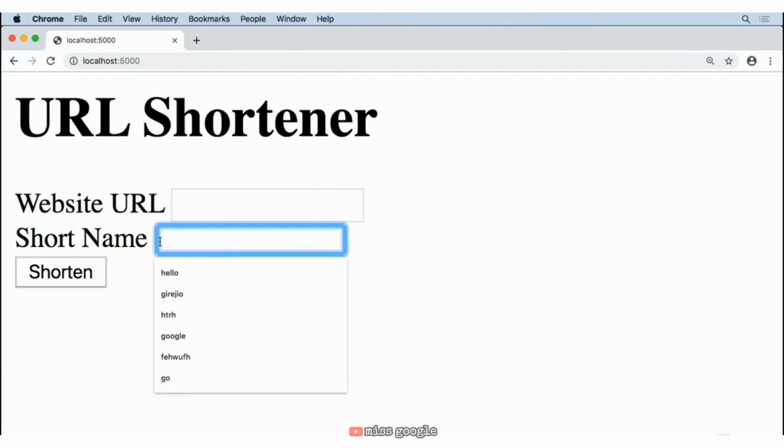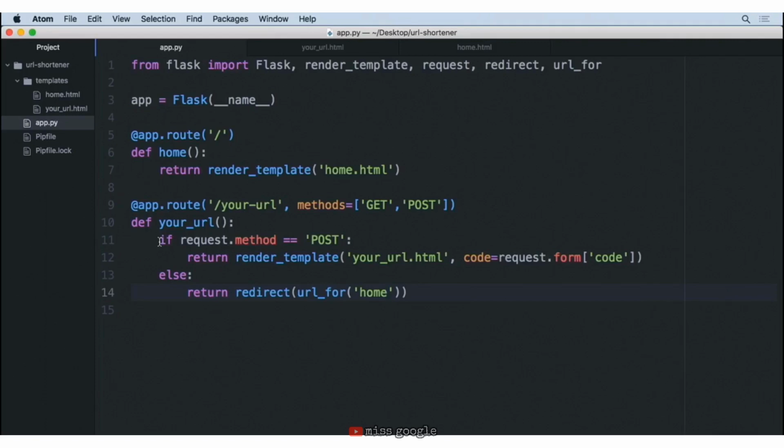You have to do all the work yourself. You often end up writing SQL statements. But for this situation where we just simply have to name what a website URL is and then what the nickname is for it, an instance like a JSON file would be perfect for saving our data. So let's go ahead and write the code necessary in our app.py so that when someone enters in some information, we can then save that into a JSON file.